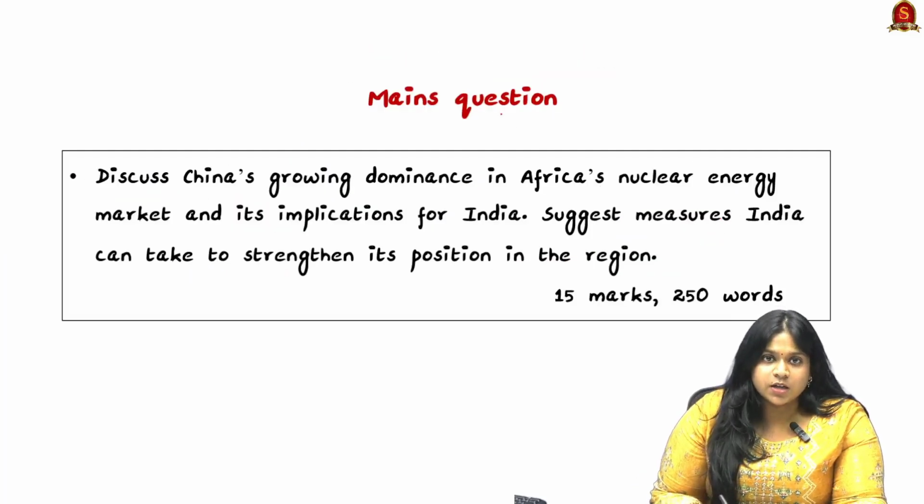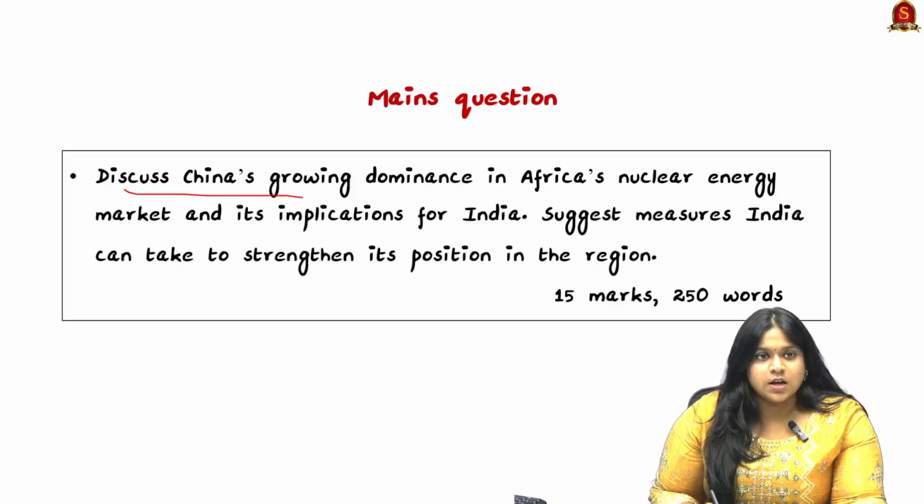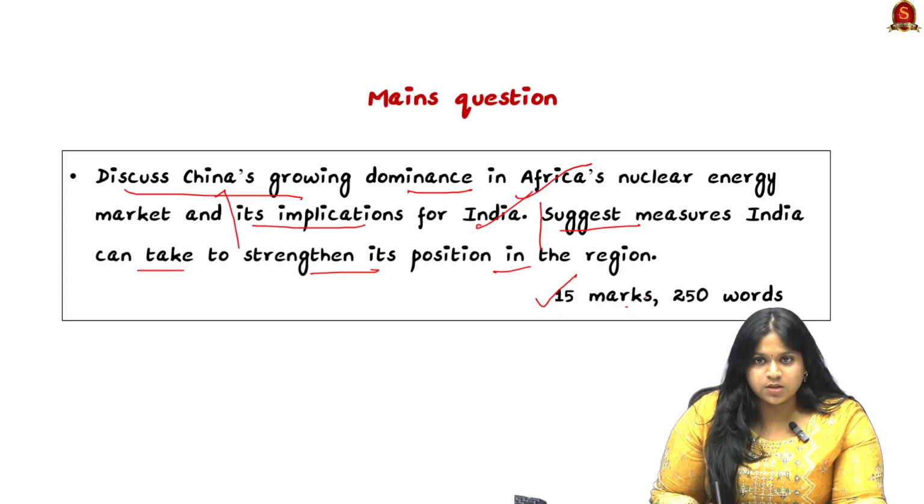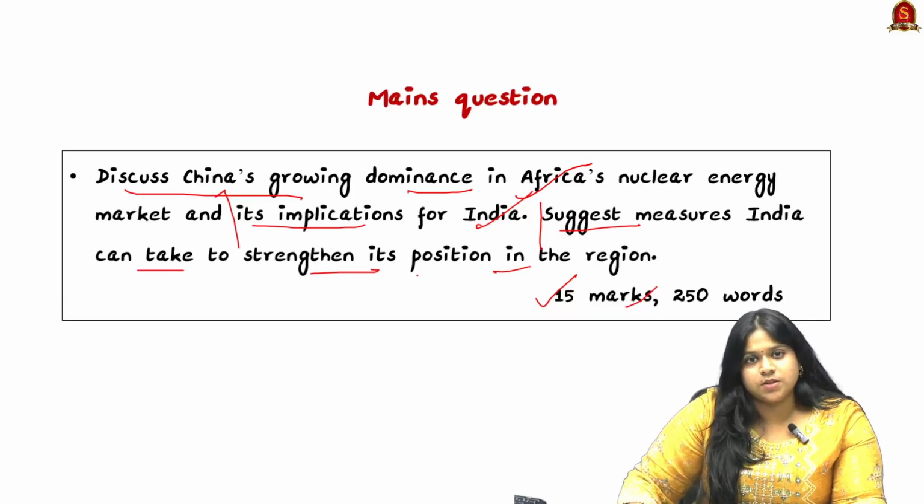So I hope the article is clear. So this is the mains question. I ask the students to put in their answer in the comment section. Discuss China's growing dominance in Africa's nuclear energy market. Then the second half is its implication for India. The next half would be suggesting measures for India to take up to strengthen its position in the region. So this question is for 15 marks and 250 words. I ask the students to give their perspective in the comment section.